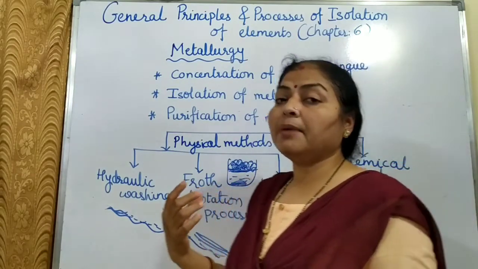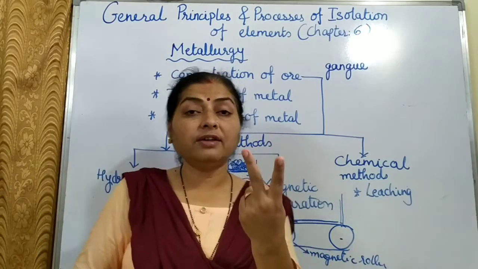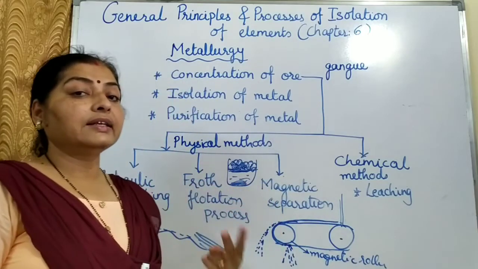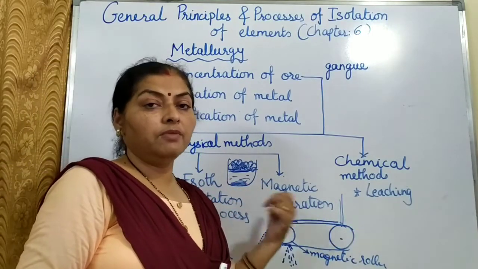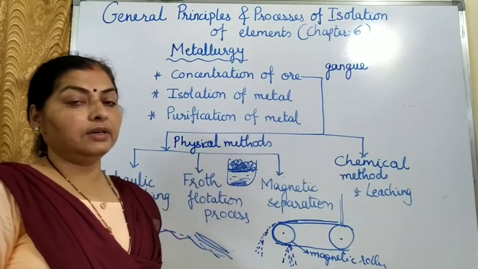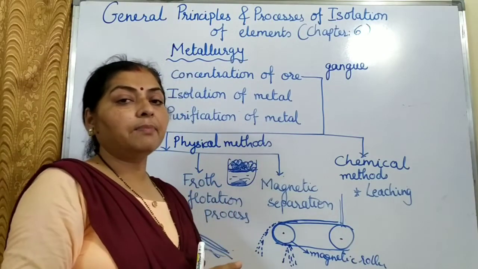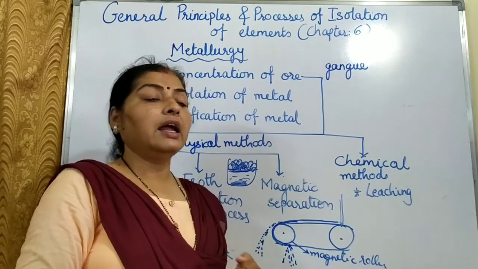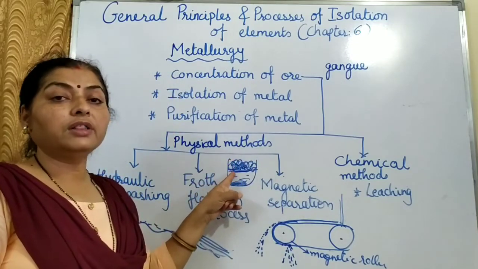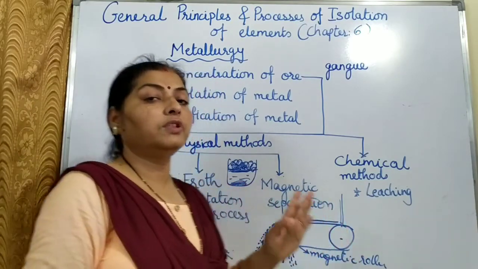Then sometimes it may happen, this method is used for the sulfide ore, right? So sometimes there are two different sulfides of two different metals, for example lead sulfide and zinc sulfide. We don't want both of them. We want only one of the sulfides in the froth. So then a depressant is added. A depressant is that substance which will allow only one metal sulfide to come in the froth. For example, if we have lead sulfide and zinc sulfide, and if we put NaCN in this mixture, then only lead sulfide will be able to come in the froth and not zinc sulfide. Zinc sulfide will remain in the water layer only. So that is the role of the depressant.